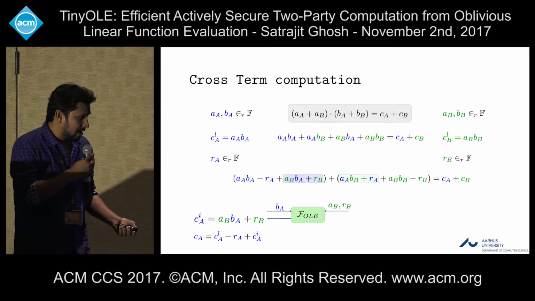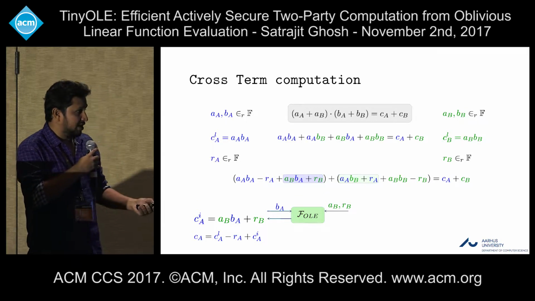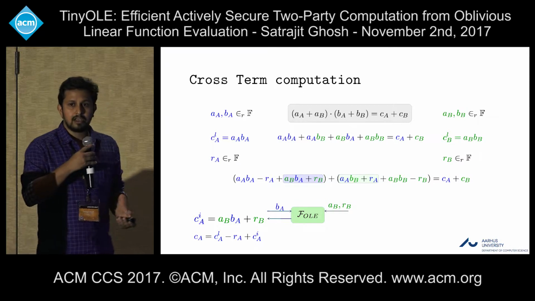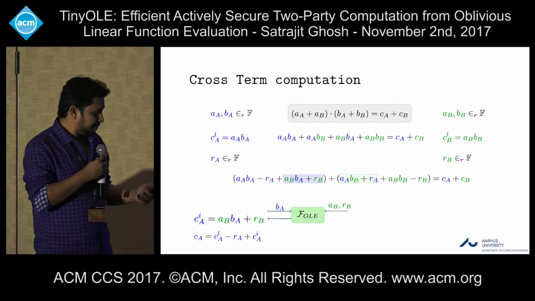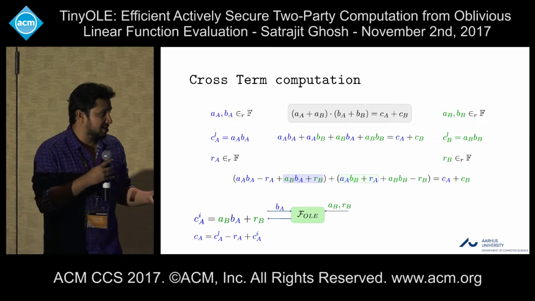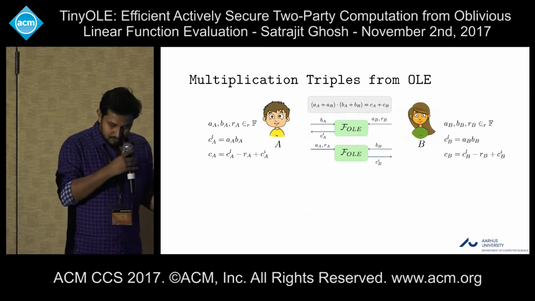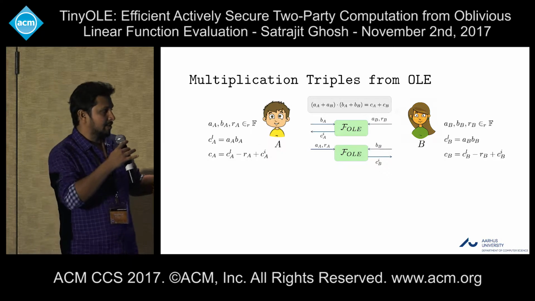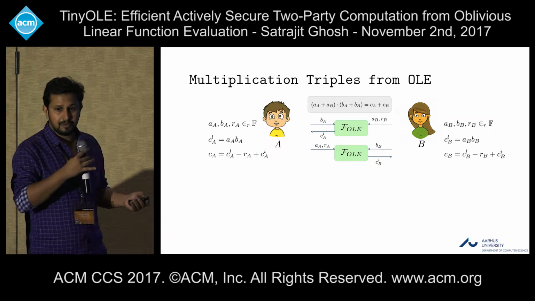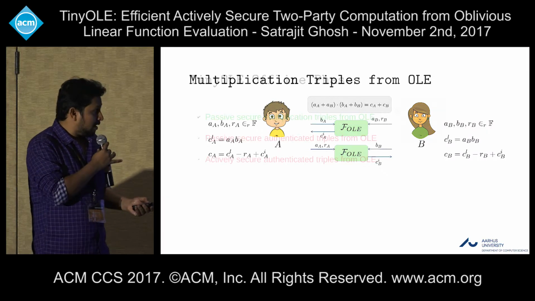So now he can locally compute the shared CA from this thing. B can similarly compute the local shared CB. So in this way, they can just compute their shared CA and CB. So our protocol now looks like that. Both parties use two OLE calls to get the multiplication triple, like in the passively secure protocol.